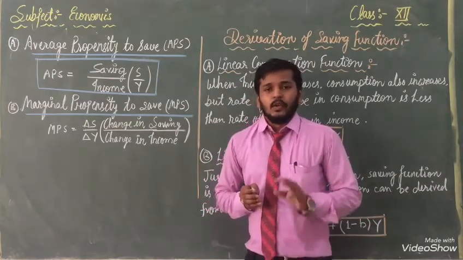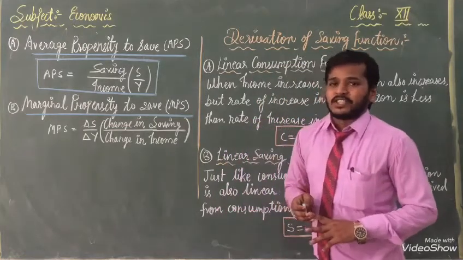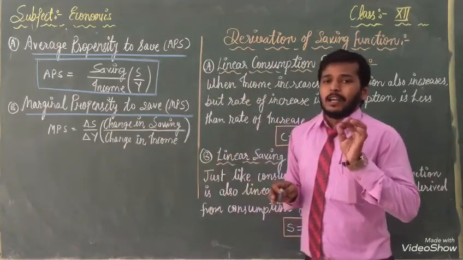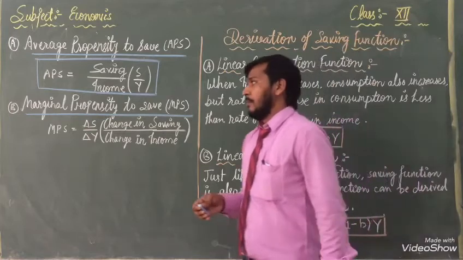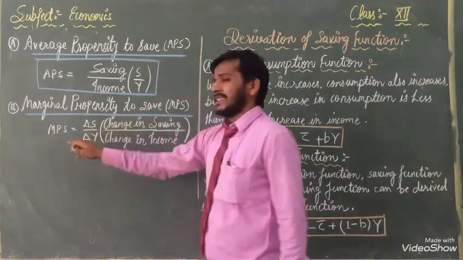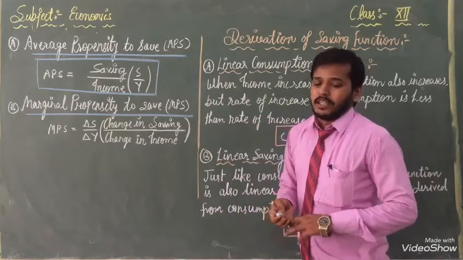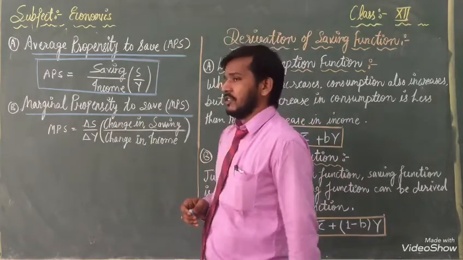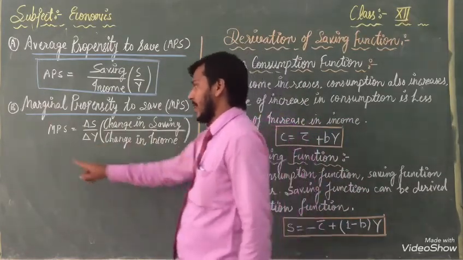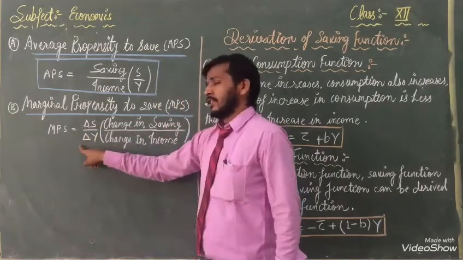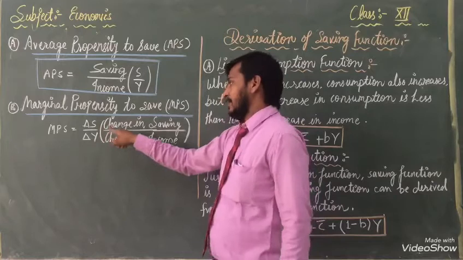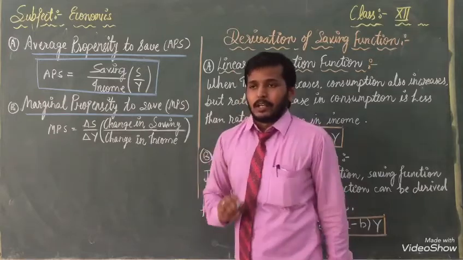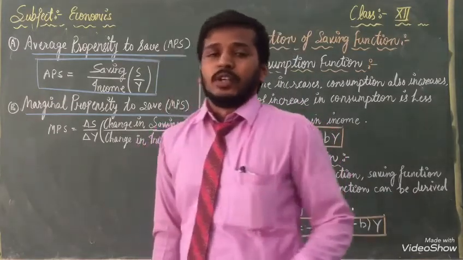With the help of that, we can see the change in saving and the change in income, and calculate the marginal propensity to save, MPS. When numericals come in the question, we have to put this formula: MPS equal to del S by del Y, meaning change in saving over change in income. With the help of that, we can calculate.